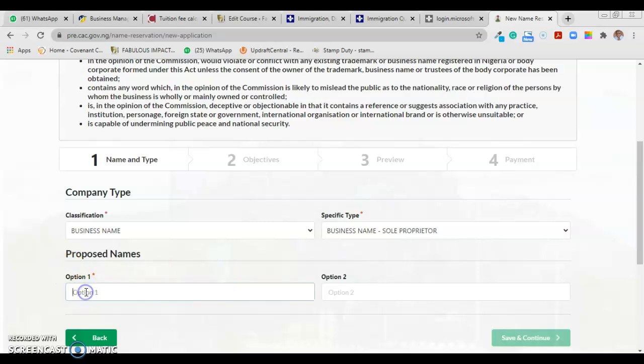Then here you put the name of the business. Let's say ABC Enterprise. Then option 2, it can be enterprise.